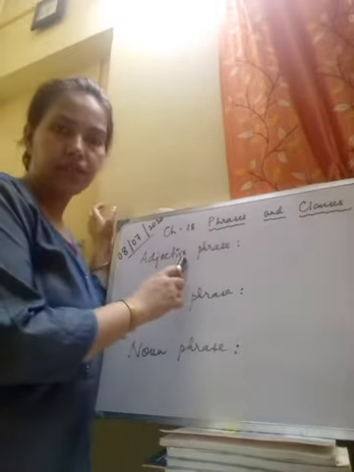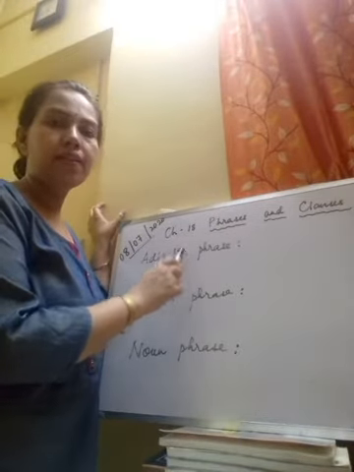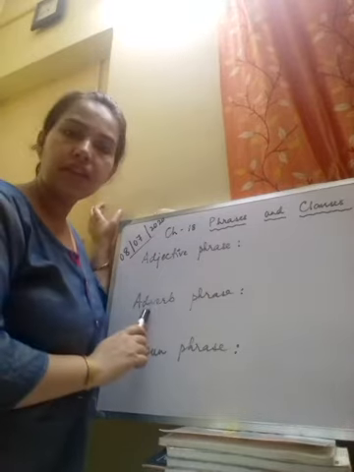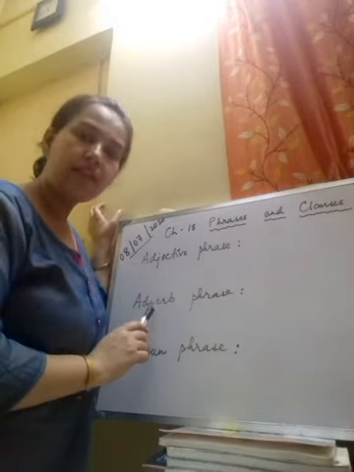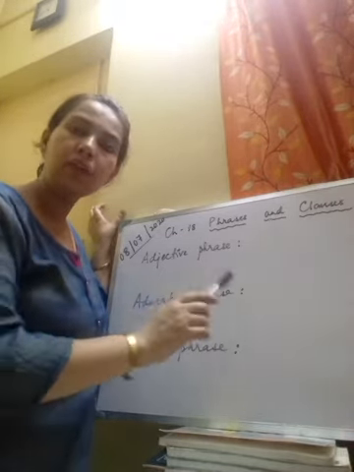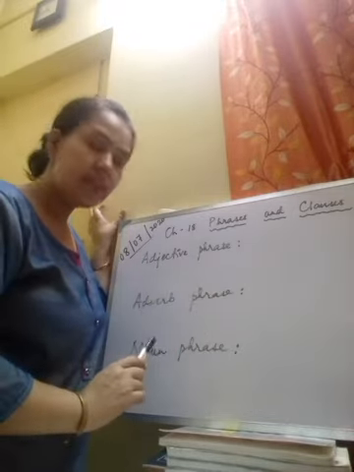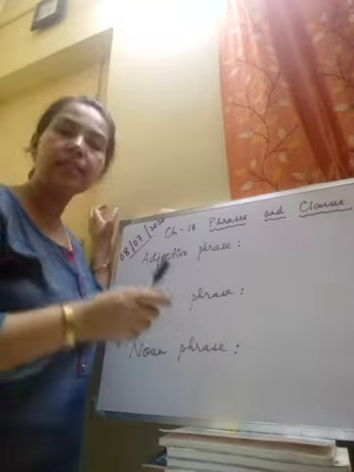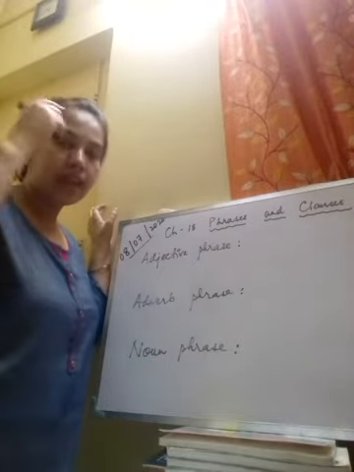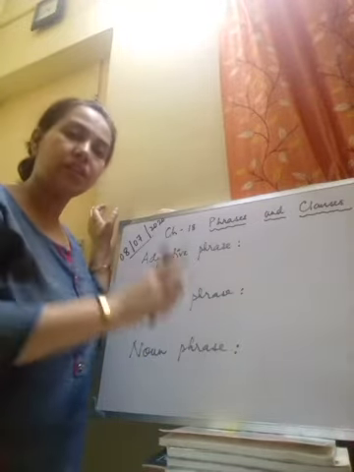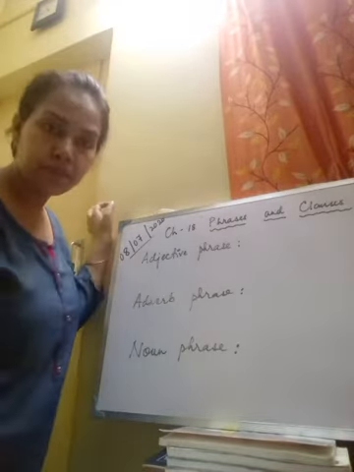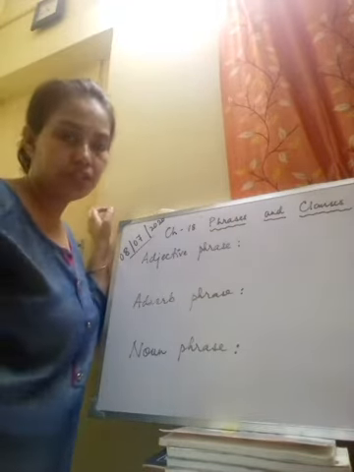In an adjective phrase, the head word is the adjective. In the adverb phrase, the head word is the adverb. In the noun phrase also, the head word is the noun, and this is how we identify adjective, adverb, and noun phrases. Now let's take up some examples to understand the adjective phrase.